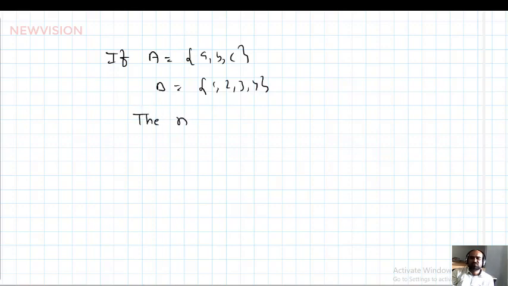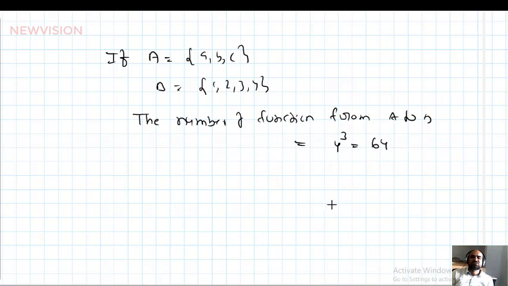So if A equal to {a, b, c} and B equal to {1, 2, 3, 4}, the number of functions from A to B equals n(B) which is 4, power n(A) which is 3, that is 64. 64 functions exist from A to B. How many relations? 4 times 3 is 12, so 2 power 12 relations. Among 2 power 12, 64 are functions from A to B.